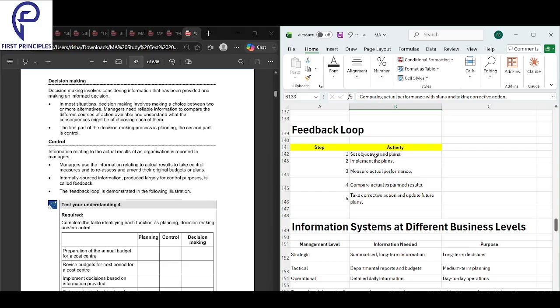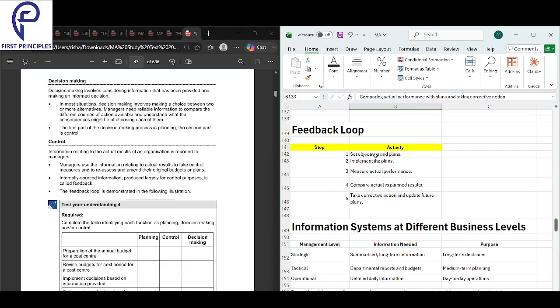That's it. So first you set the objective that I have to finish MA in, let's say, 1 month. Then you will implement the plan and then you'll say, okay, it's been 1 month, I've not been able to finish. So you measure your actual performance with the plan and you realize, okay, this thing went slow. So what then you will do? You'll take corrective action, and then when you plan for FA, you will try to do it better, right? So that's how you go.